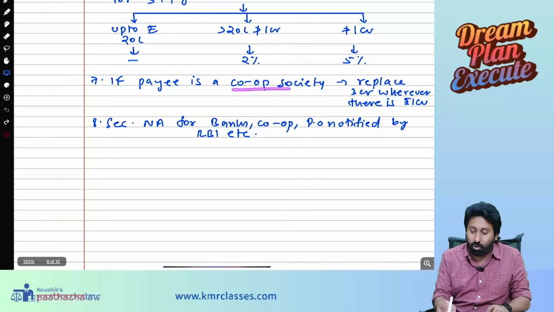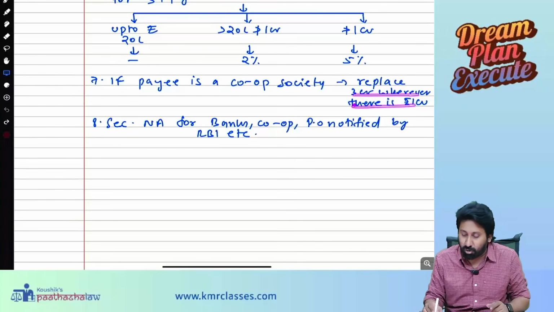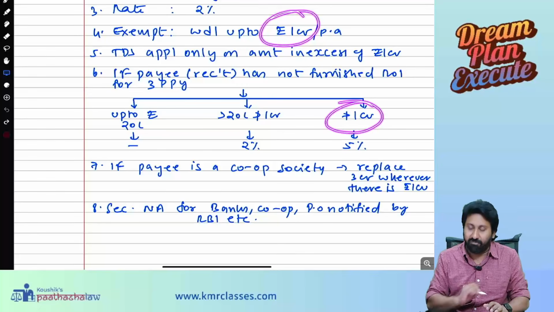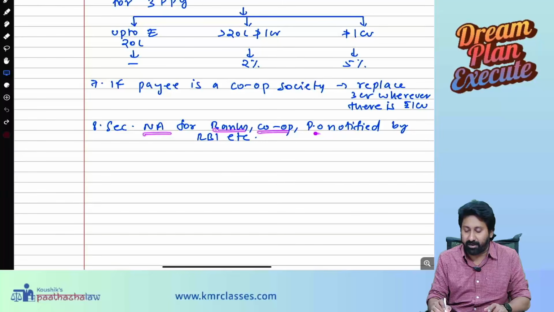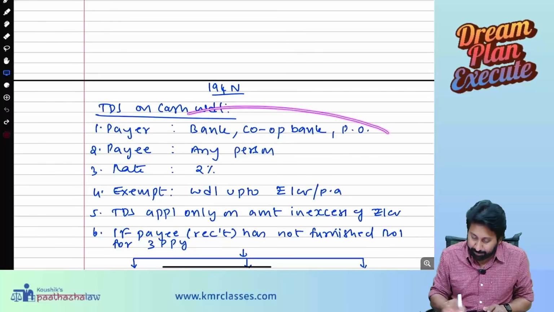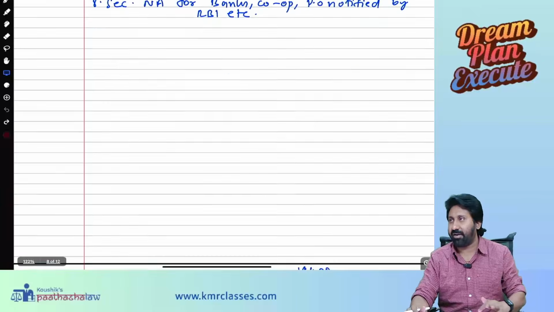If the payee is a cooperative society, replace 1 crore with 3 crore wherever it appears. Here also 3 crore will come if it is a cooperative society. Next, the section is not applicable for banks, cooperative banks, and post offices notified by RBI. This section does not apply. Means if the payer is notified, this TDS obligation does not get attracted.